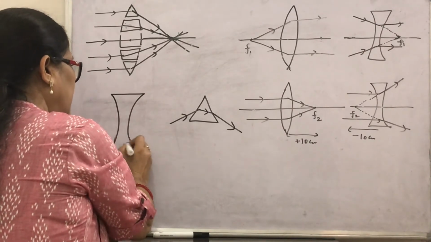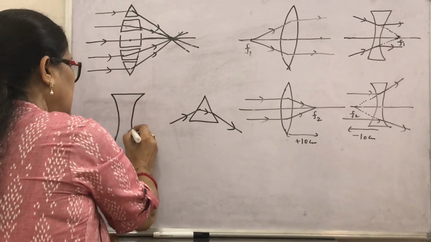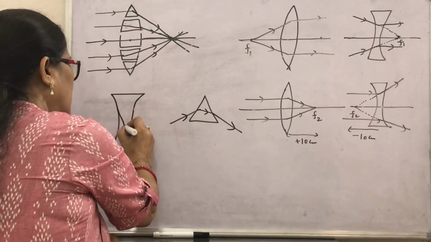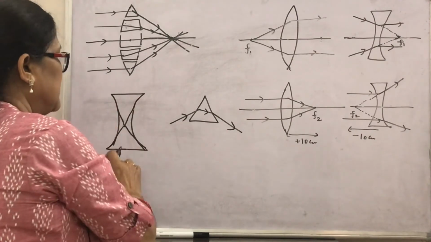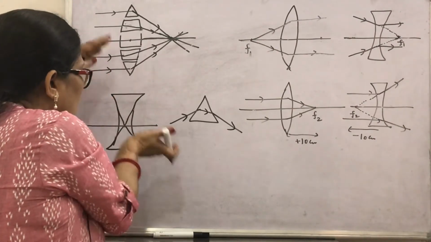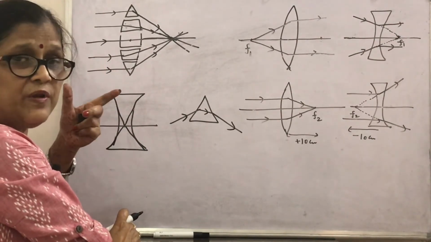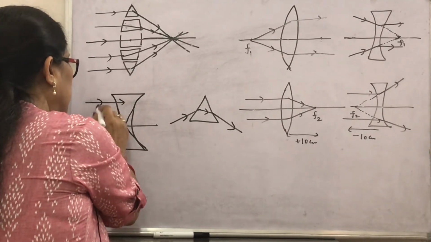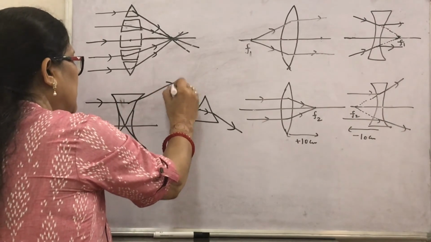If I show the concave lens, which is thicker at the edges and thinner at the middle, then what happens? The concave lens is supposed to be made up of prisms having their bases on the outer side of the lens, that is towards the edges, away from the principal axis. If the light ray comes parallel to the principal axis, it will pass through the prism and bend towards the base.